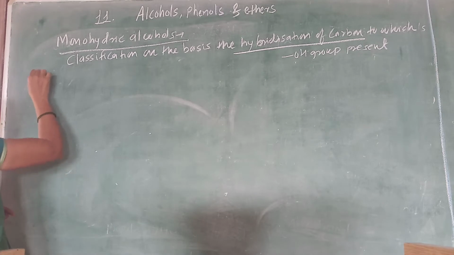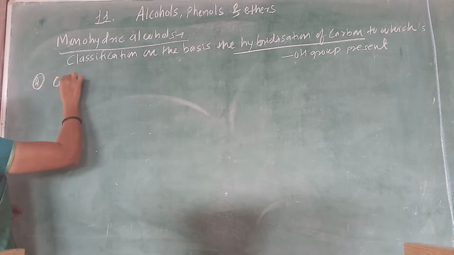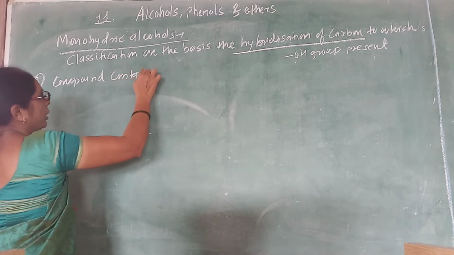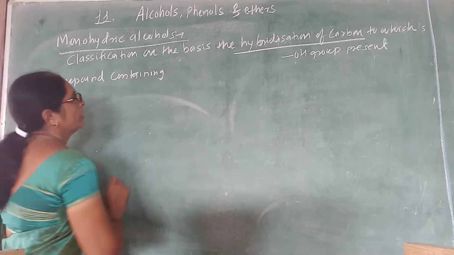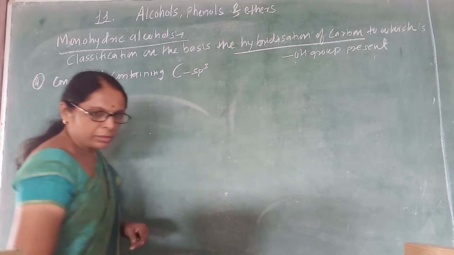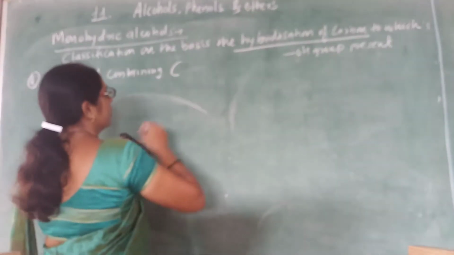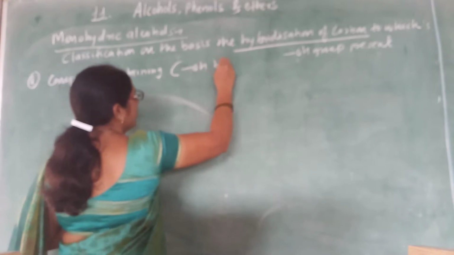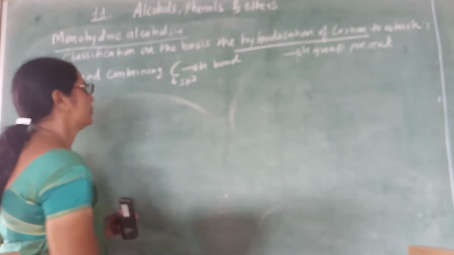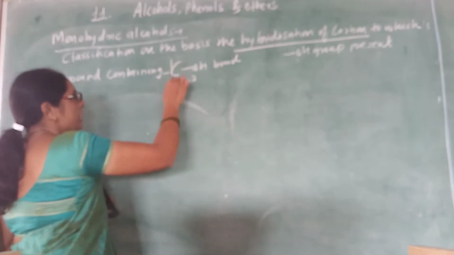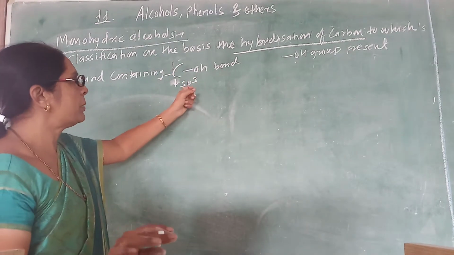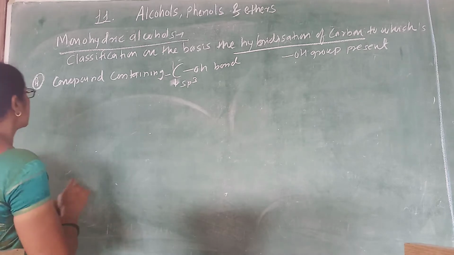So the first type is the compound containing an sp3 carbon, so it has a C-OH bond. But this carbon has sp3 hybridization. So the OH is attached to a carbon which is sp3 hybridized. So it has a C-OH bond, and the carbon is sp3 hybridized. On this basis we can consider the classification.